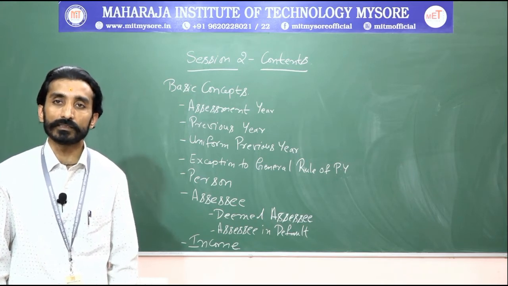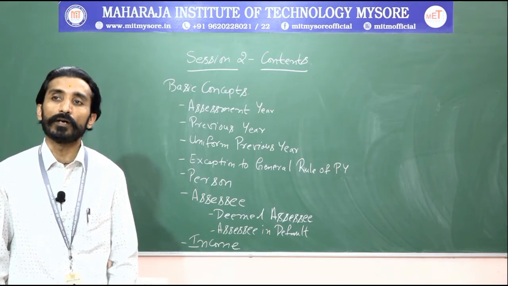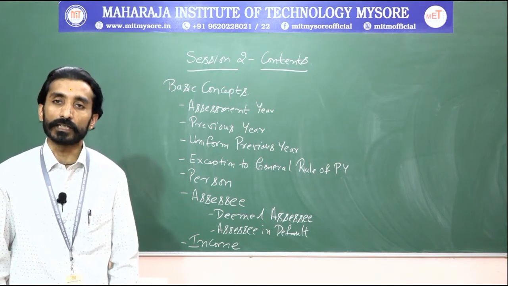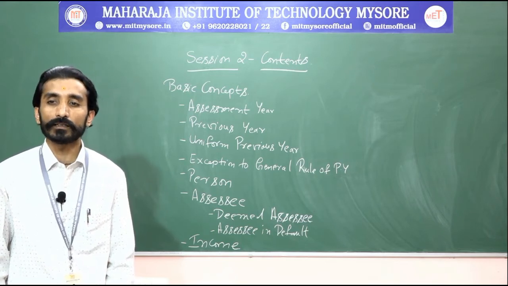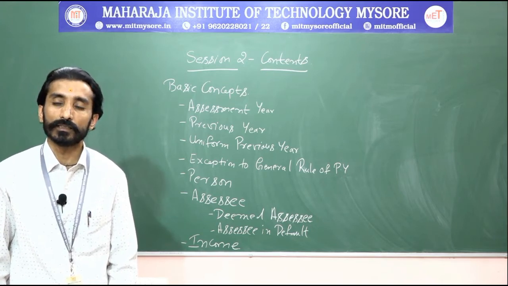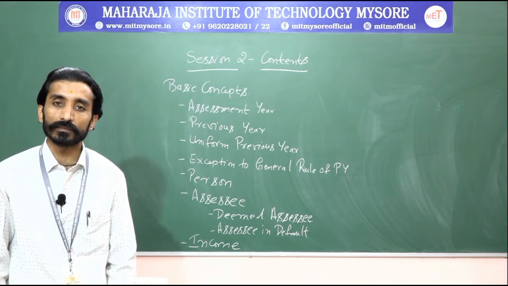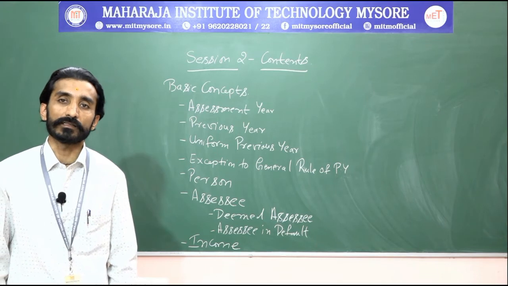Means whatever income you are earning in that particular year itself, the tax will be levied for that particular business or individual. Normally, previous year is the income year in which you earn, as of now. For this academic year, what is the assessment year and what is the previous year?